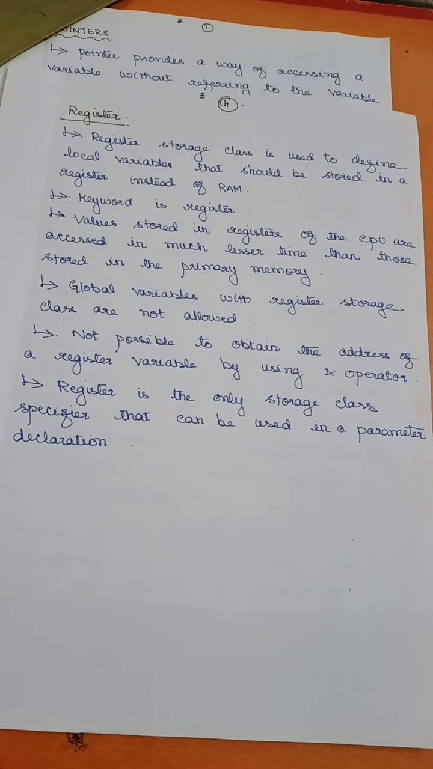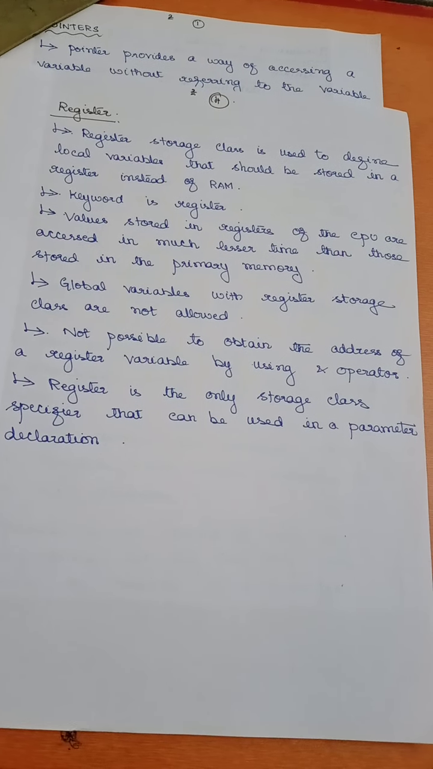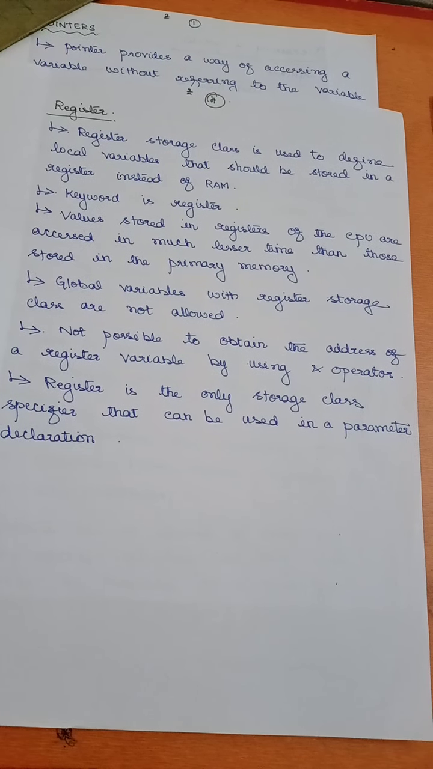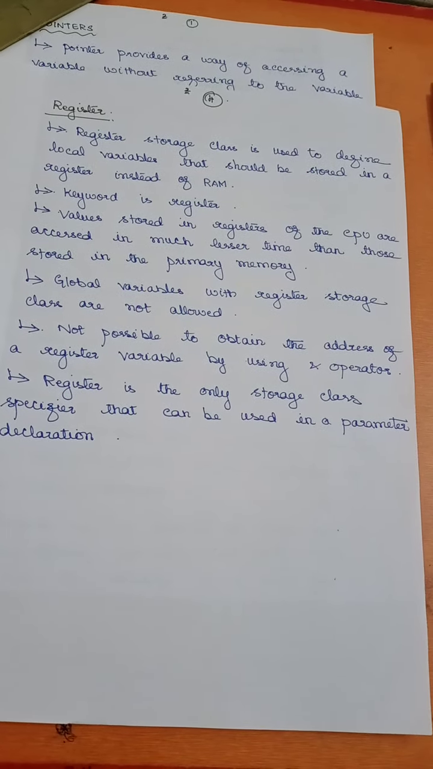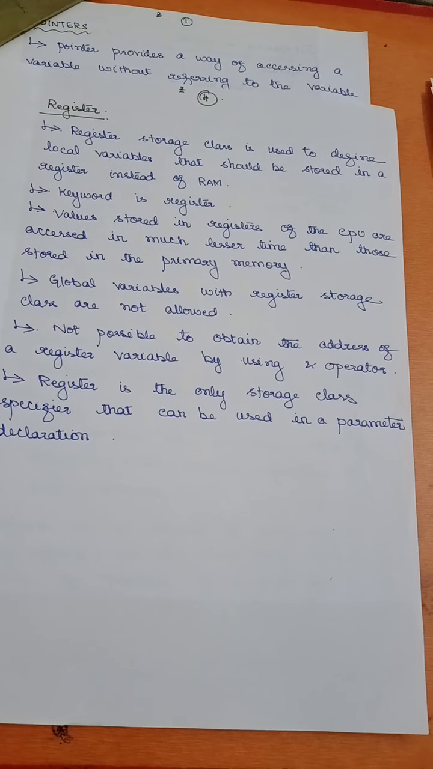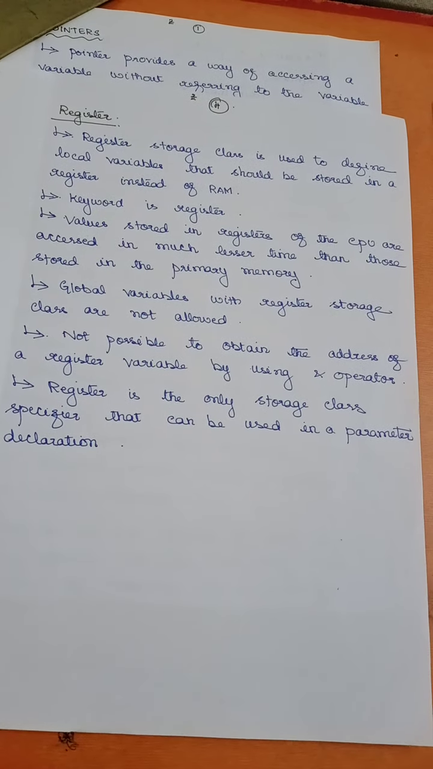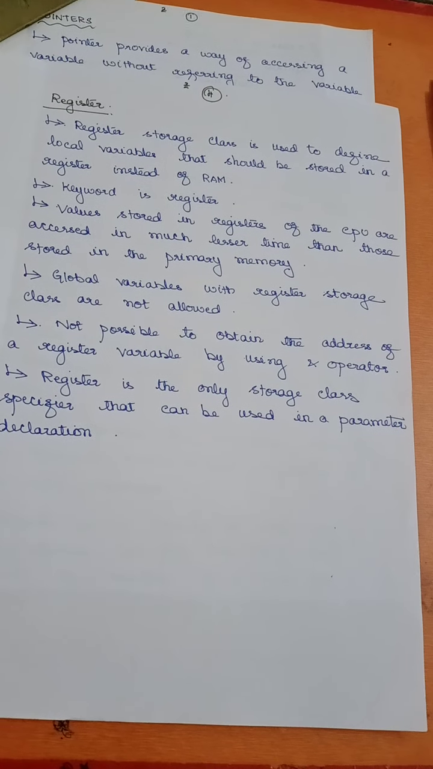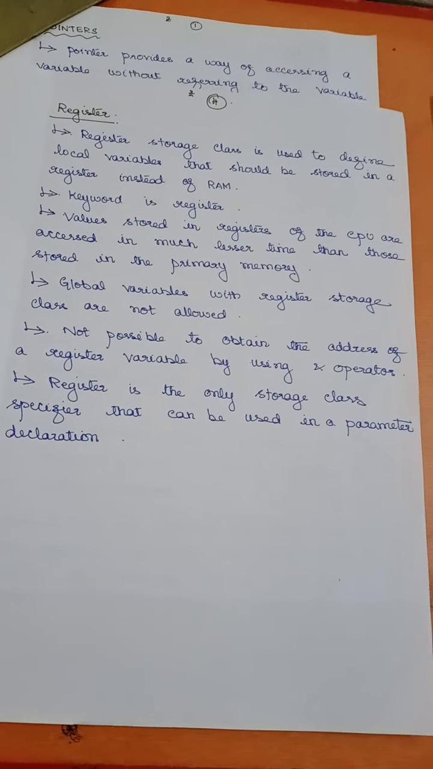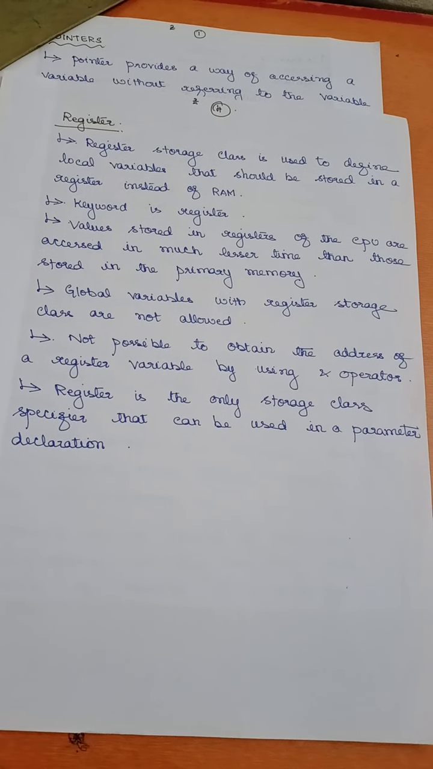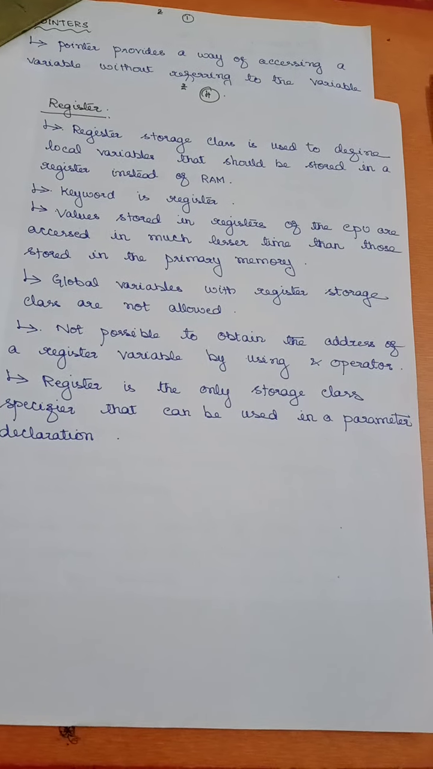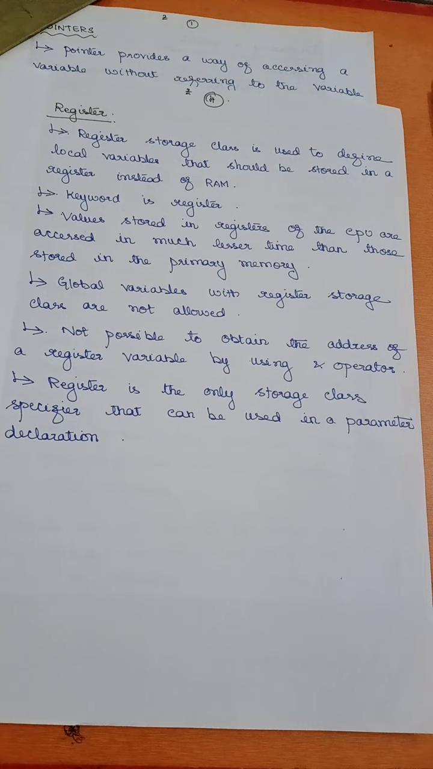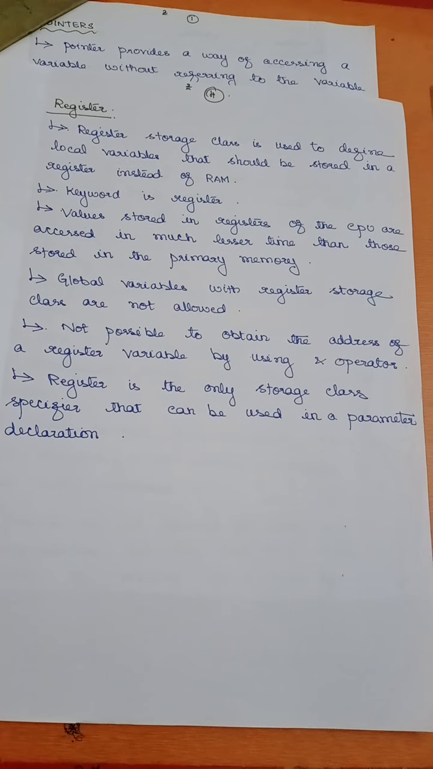Is that clear? And the global variables with register storage are not allowed and I cannot obtain the address of the register. So here if I use int a, I can get the address of a. But if I declared as register int a, then I cannot obtain the address of a. Is that clear? And this is the only storage class that I can use between the function calls. But that means I can pass this as a parameter to a function call.